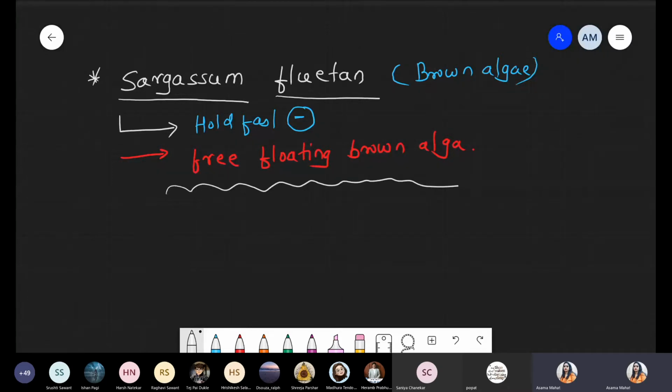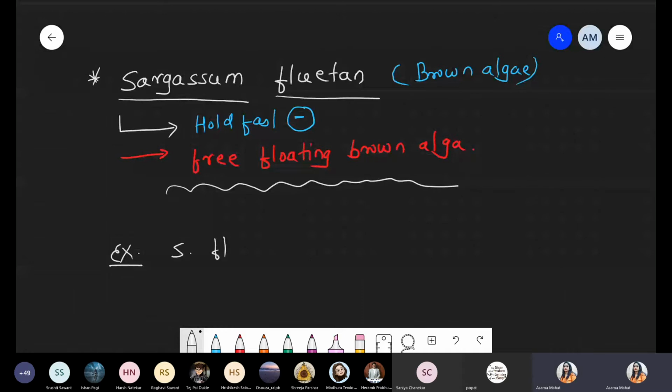And you know that Sargassum fluitans means we are talking about brown algae. Brown algae means having a giant size, approximately 100 meters. So it is very difficult, and these are free floating, so it is very difficult for the movement of boats and ships. So we take an example to understand what the problem is with respect to Sargassum fluitans. One, it is free floating.